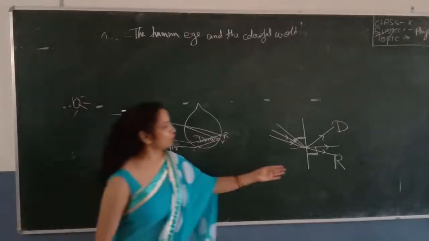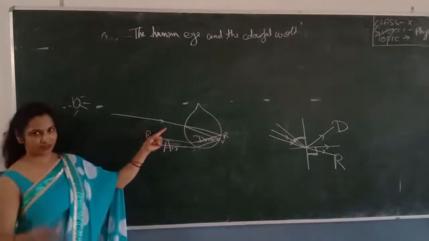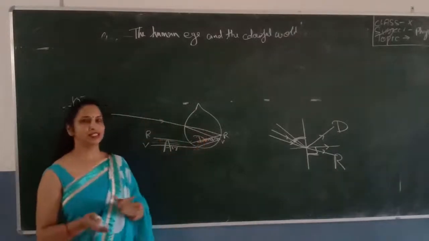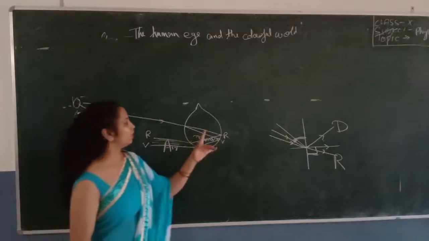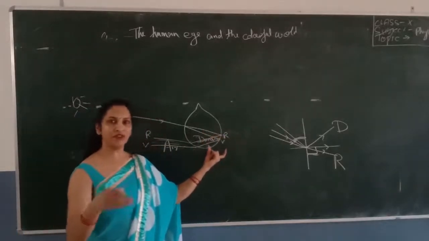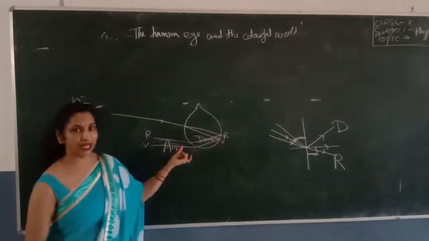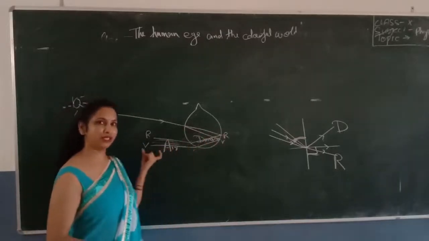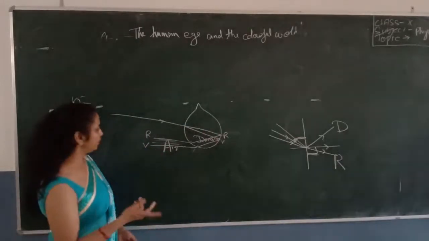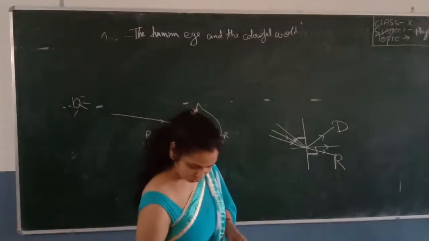You have to write it with your explanation: when the light passes from the air into the water, it is split into seven colors. Then total internal reflection of light takes place inside the drop. And after total internal reflection, when the light comes from water into the air, refraction of the light takes place, and that is why we are able to see the rainbow. So this is the rainbow formation.